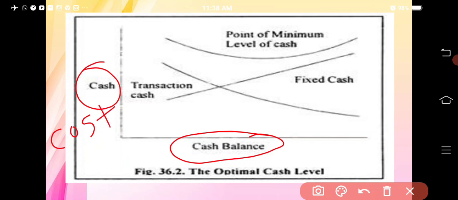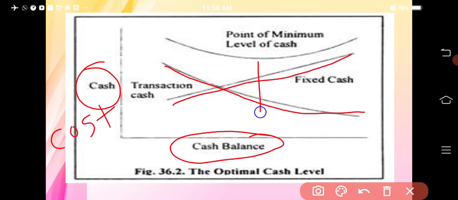Here this is our transaction cost, and this is our fixed cost. Here we are going to decide the optimum point, or point of minimum level of cash. We give it the name M, the minimum cash balance, and the cost that the organization is going to bear at that minimum point. So this is the simplest chart of optimum cash balance.